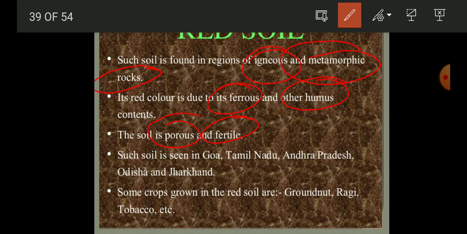And the area where you can find the red soil is the coastal area. Coastal areas, why? Because this red soil is found in high temperature areas where the rainfall is less. So this is found in Goa, Tamil Nadu, Andhra Pradesh, Odisha, and Jharkhand, in the coastal parts of these states. And you can grow groundnut, ragi, and tobacco easily.